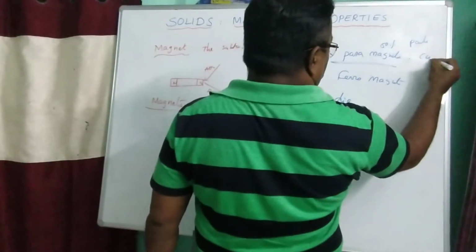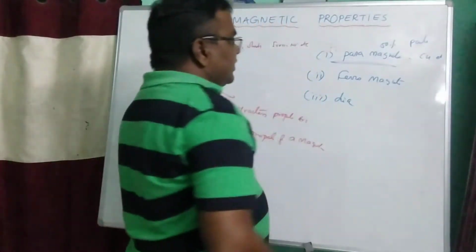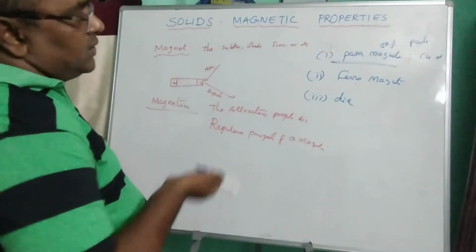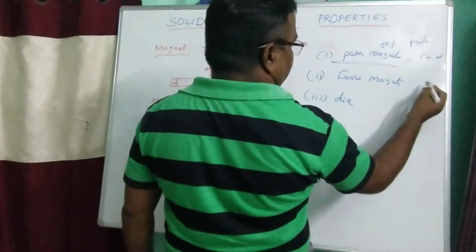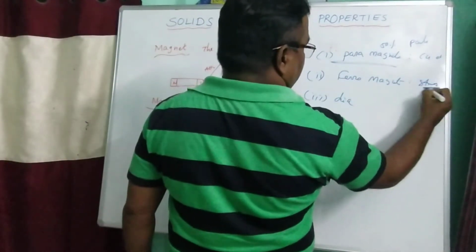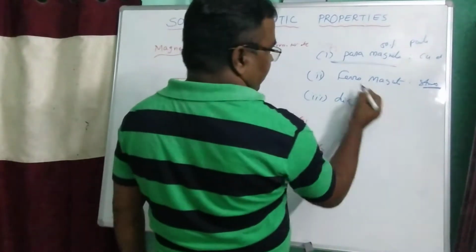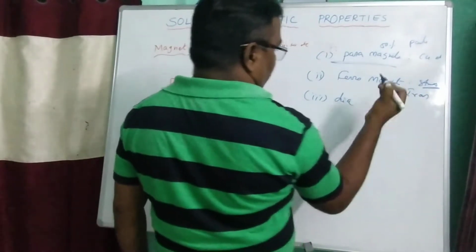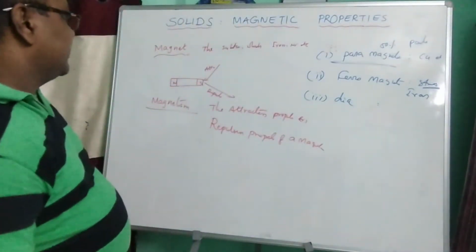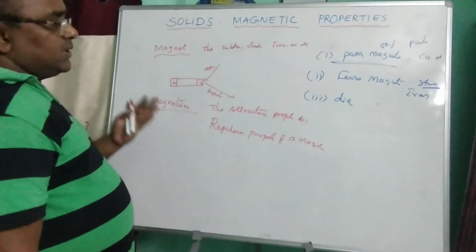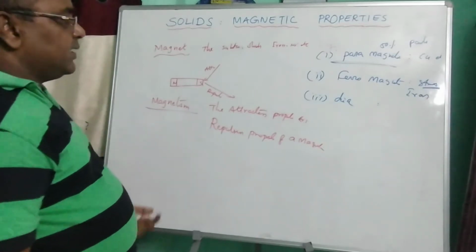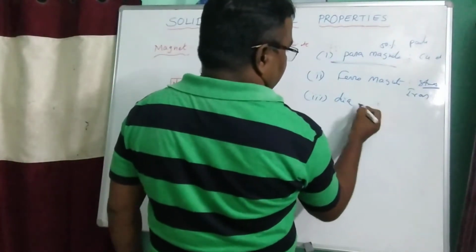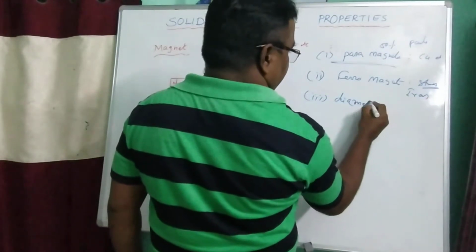For example, copper. Next, what are ferromagnetic substances? The substances which are strongly attracted, that means 100%, by the magnet are known as ferromagnetic substances. For example, iron. What are diamagnetic substances? The substances which are not attracted, that means repelled by the magnet, are known as diamagnetic substances.